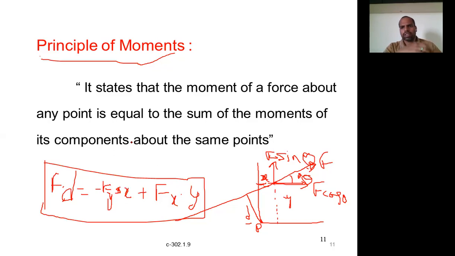As per your convenience, you can take the components along any direction, right? So according to the distances available, you can take components along any direction. Component need not be only about a particular direction. You can calculate the component of any force about any direction. There can be any number of components you can calculate, right?